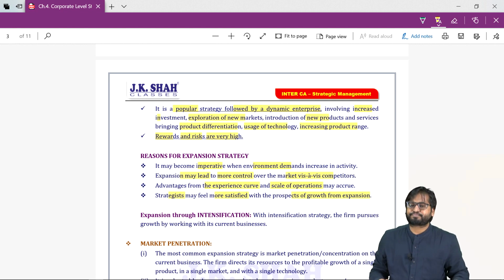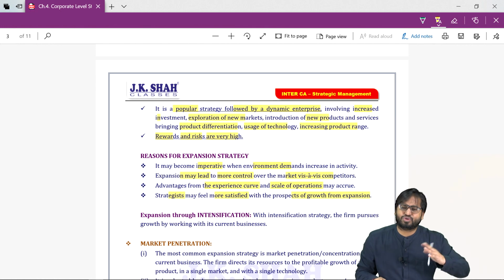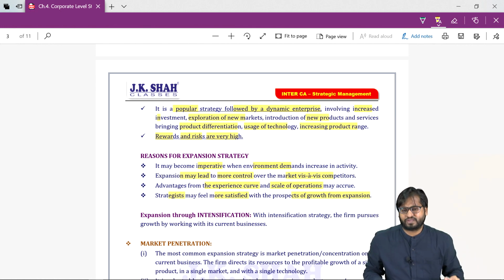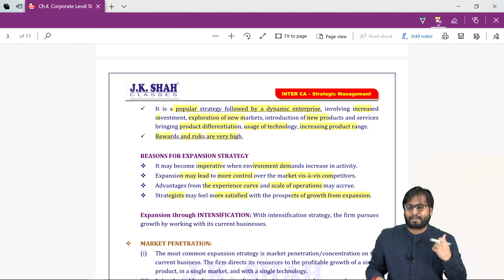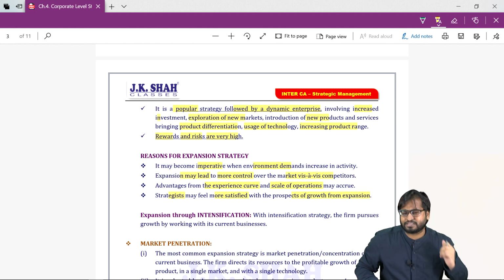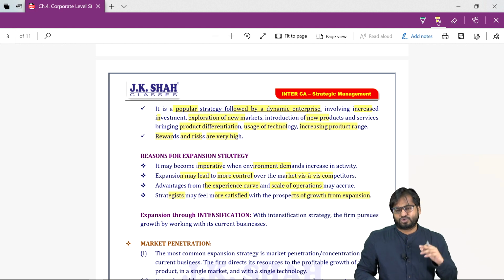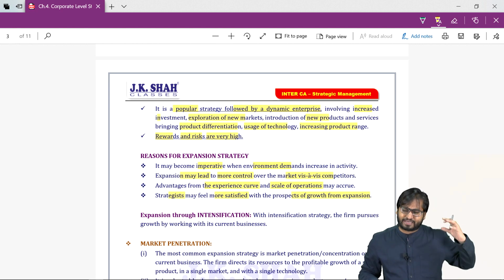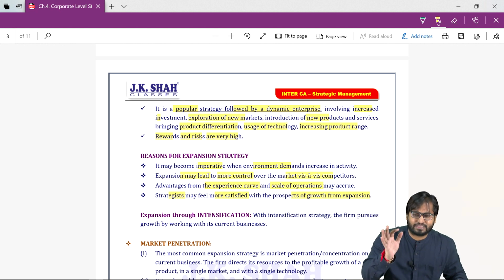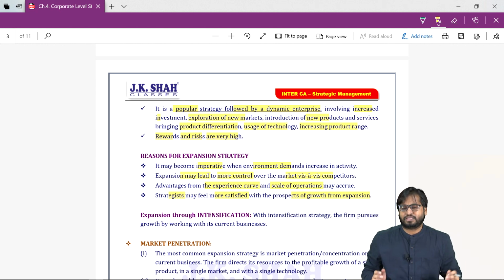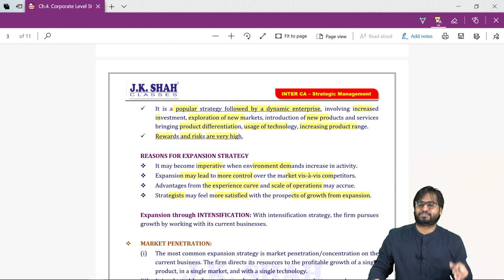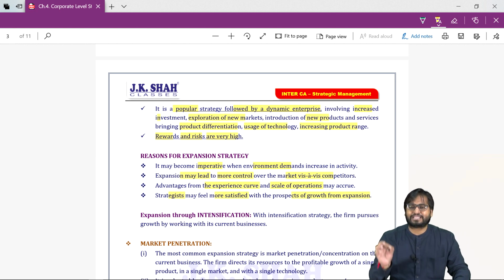Market development. Product is the same. We are entering into new markets. Japanese car companies initially started manufacturing cars in their own country. Thereafter, they expanded their business operations to other Asian countries, to European countries, to American countries, North American countries. Now you tell me, what is this? Is the product the same? Yes. Is the market the same? No. The market is new, a totally new customer base. So this is market development.